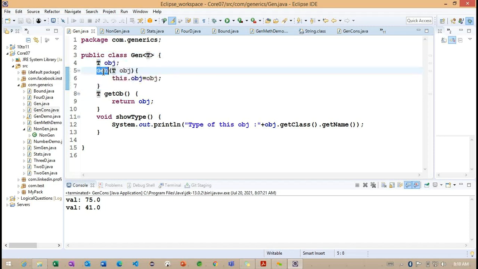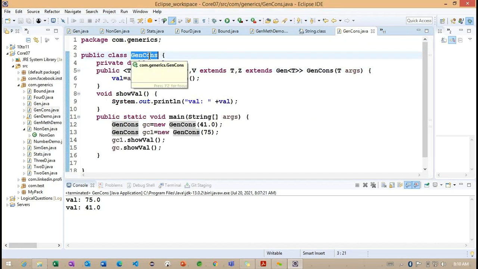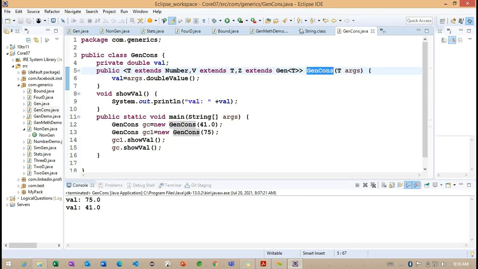So this is also one more constructor we define here, a generic constructor, but this T is coming from the class object here. This T is coming from the class level. Here we are not providing any class level generic type. Directly we are trying to work at the constructor level. So this is the difference between the normal constructor and the generic constructor here.